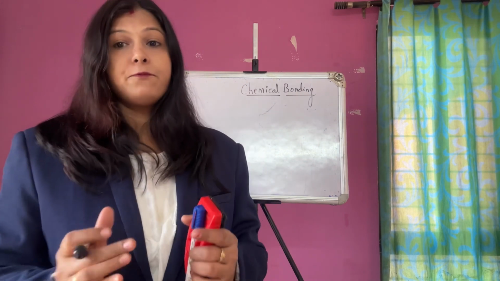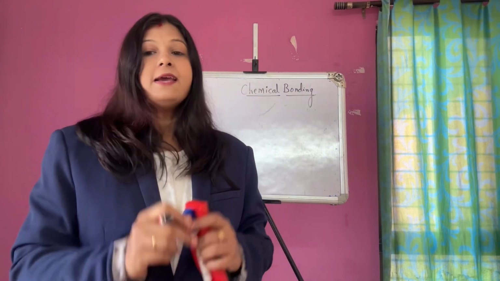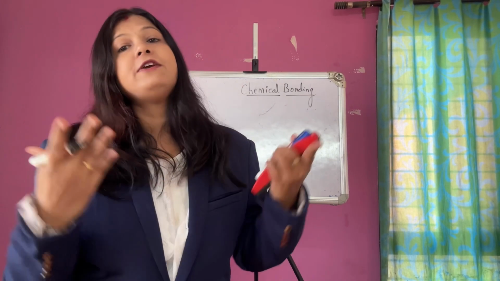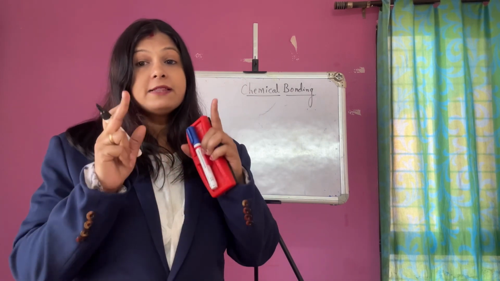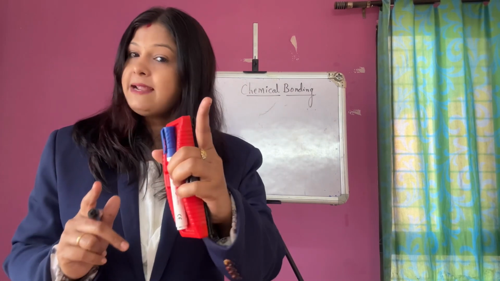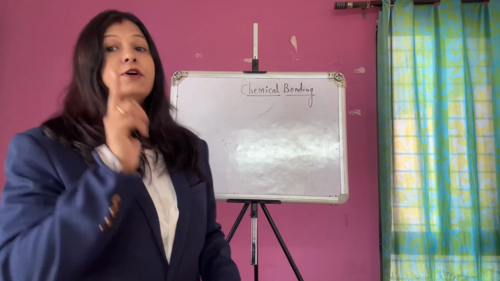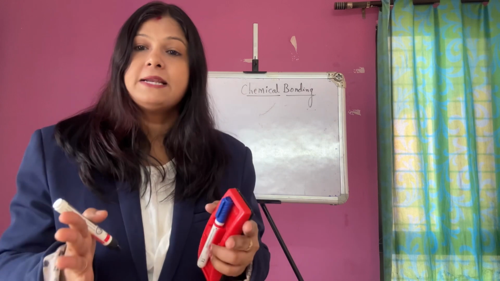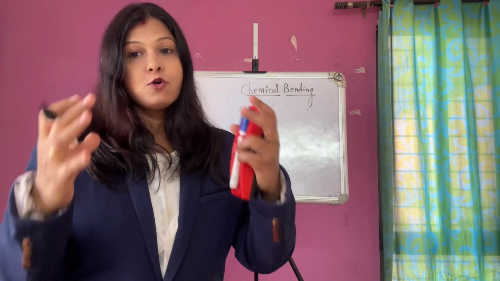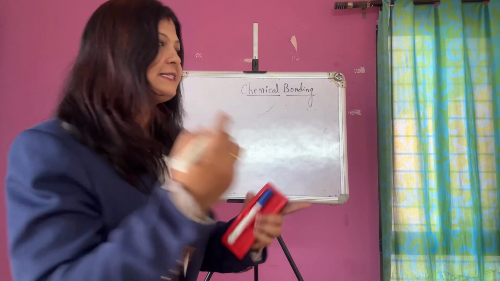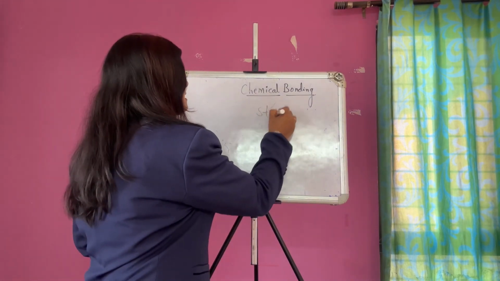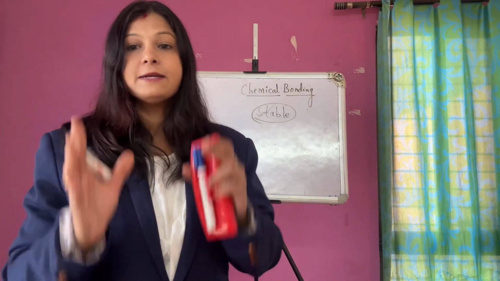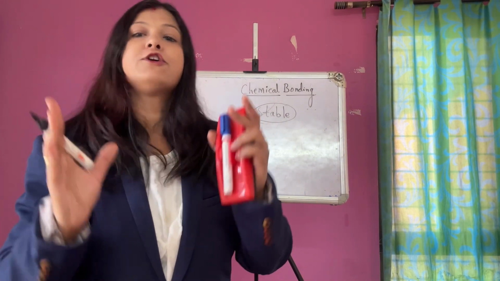If we come to chemistry, there is a bond between atoms and molecules. Why do we form this bond? The only reason is that the bond forms for the stability between two atoms and the stability between two molecules, which holds two atoms together. The only word is stability: to make the atom stable, to make the molecule stable.